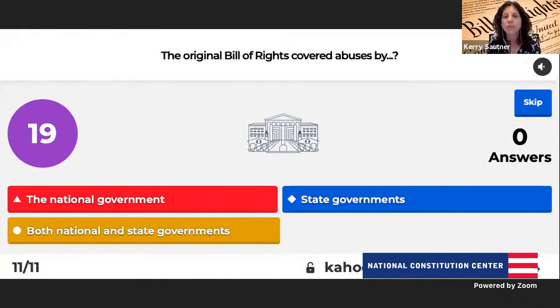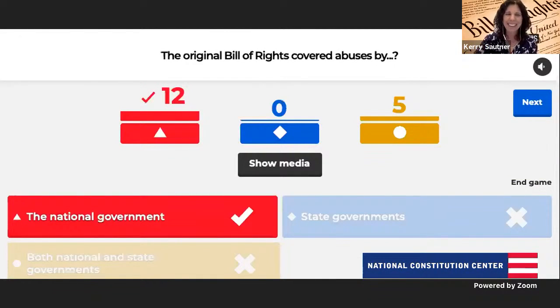The original Bill of Rights covered abuses by whom? The national government, the state governments, or both? This is a tricky one, but think about how the First Amendment starts. Who shall not make? Warren, you're saying both. Warren's guessing both in the chat. The rest of the students guess the national government.